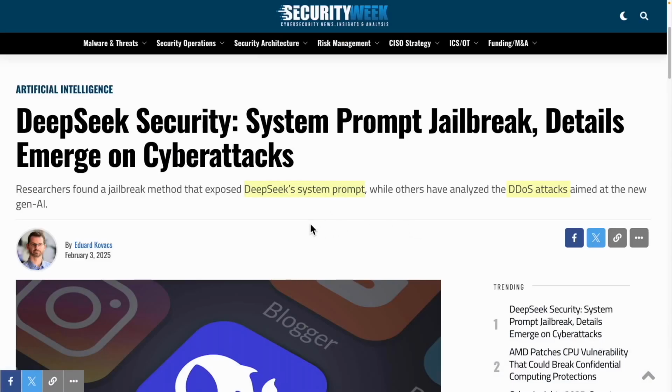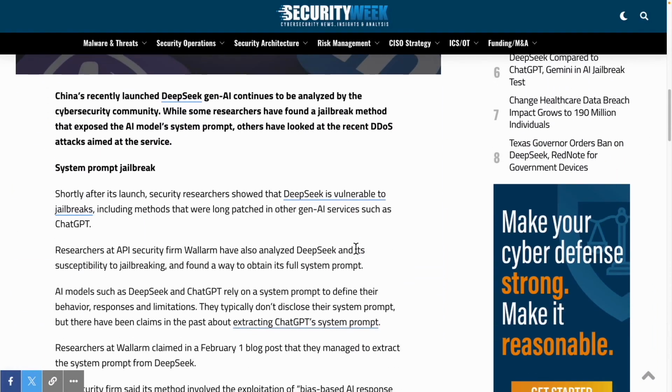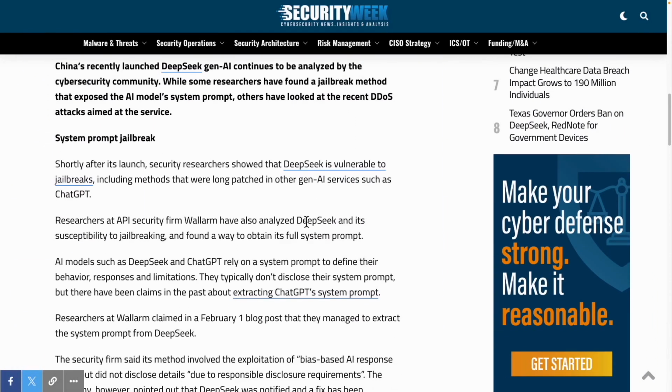The fact that the basic system prompt of the LLM can be extracted is quite astonishing. This means it is really vulnerable. They call it an open model, but it's so open it's like it's completely exposed, revealing everything.